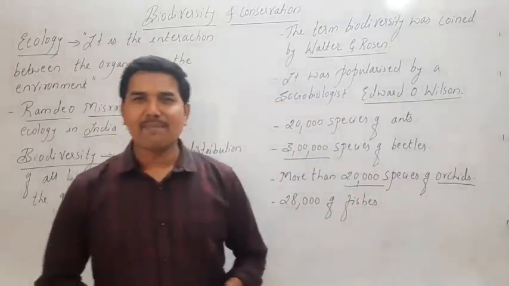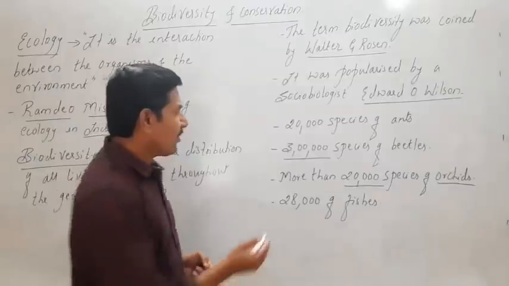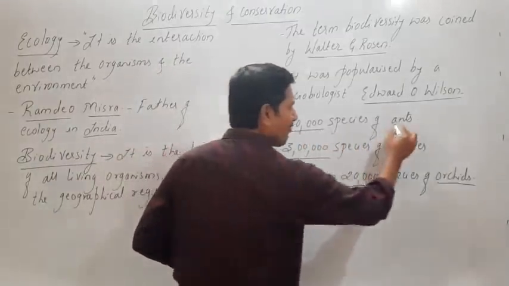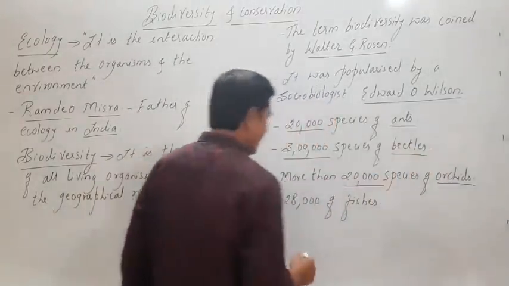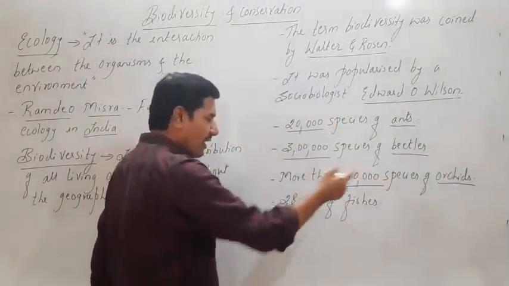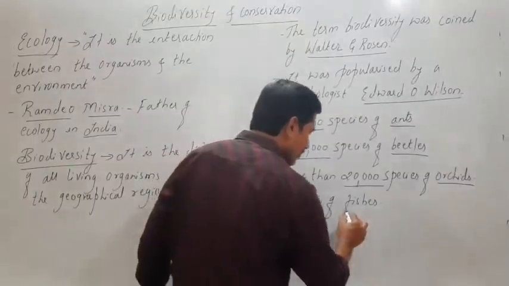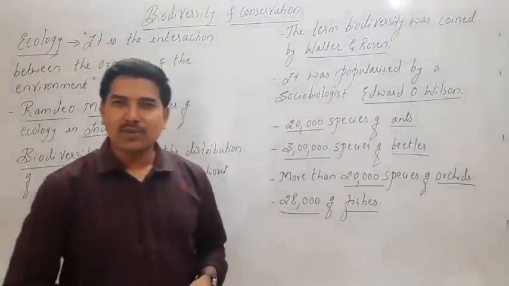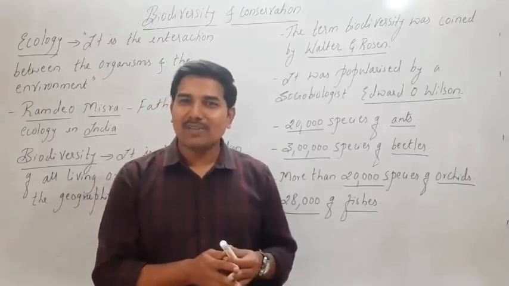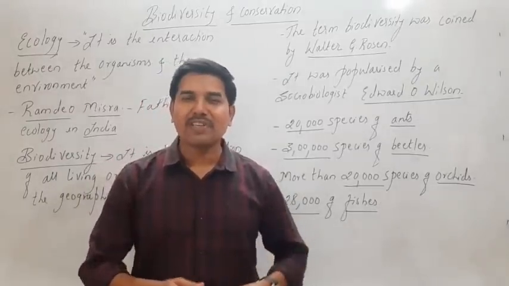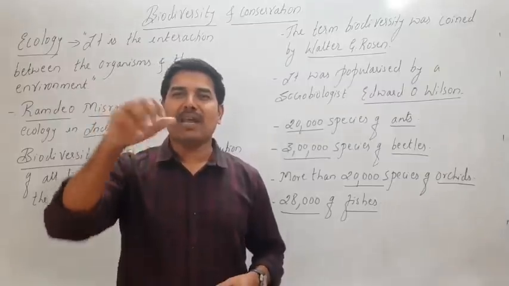Now these are a few examples which we are quoting: 20,000 species of ants, 3 lakh species of beetles, more than 20,000 species of orchids, and 28,000 of fishes. So these are the discovered ones. We still don't know how many species exist on this planet Earth.